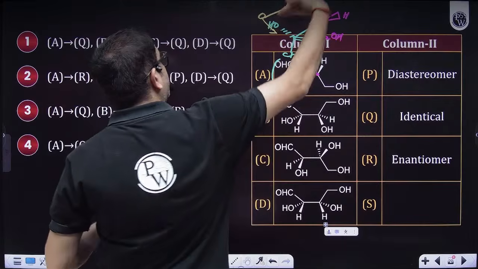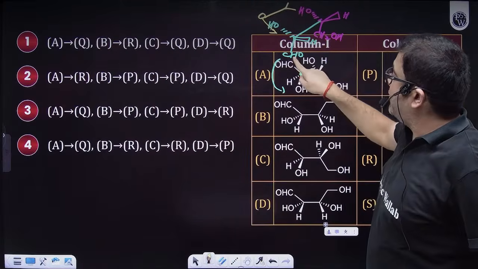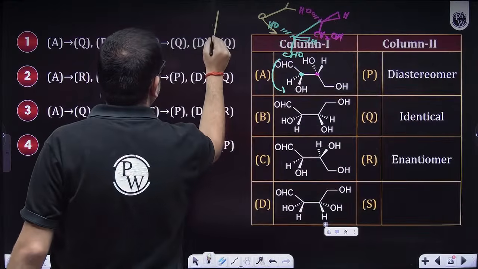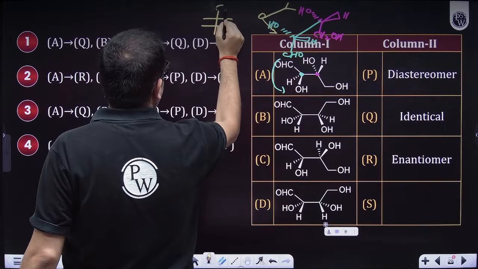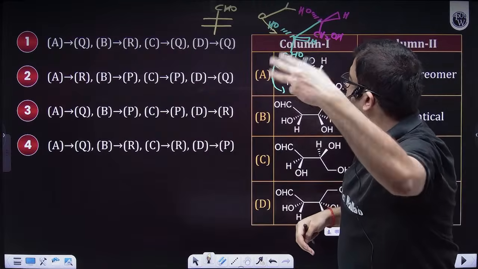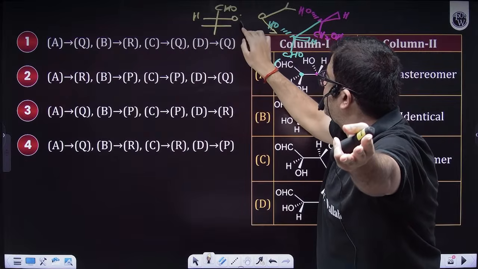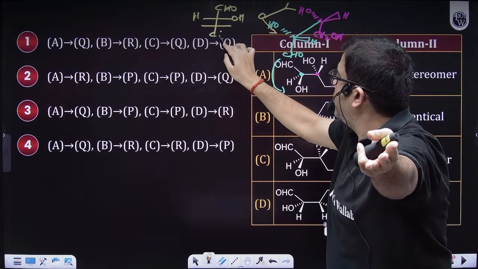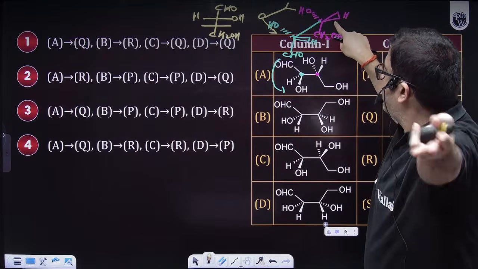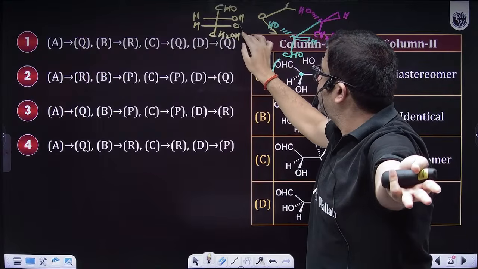This is my body and I'm lying down like this. Why? Because that way I will see CHO at the top. So CHO is at the top, and because I'm lying down like this, the wedge will be outside and it will be left. So left side H, right side OH. This is CH2OH. Because I'm lying down like this, the wedge will be on my left side, so that will be having H, and this is obviously OH.